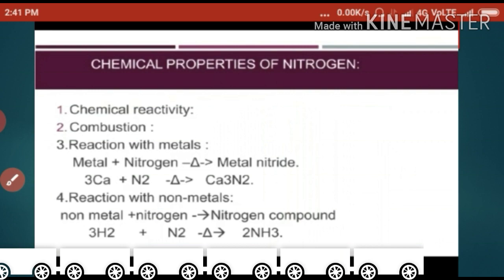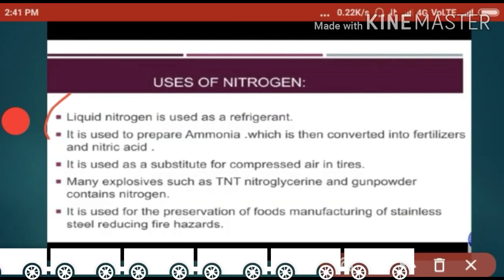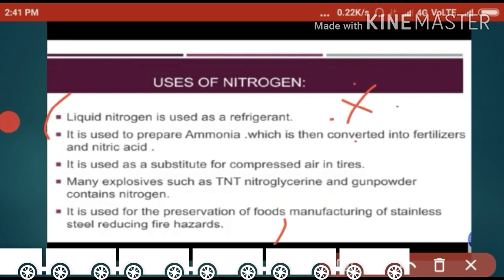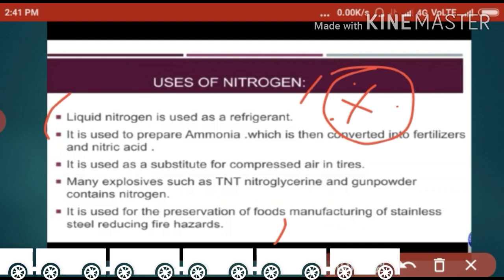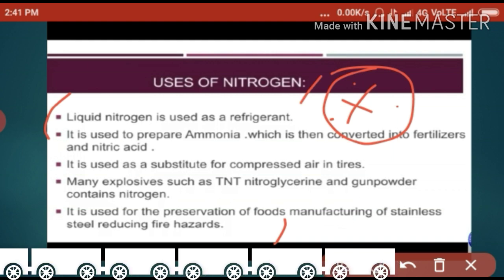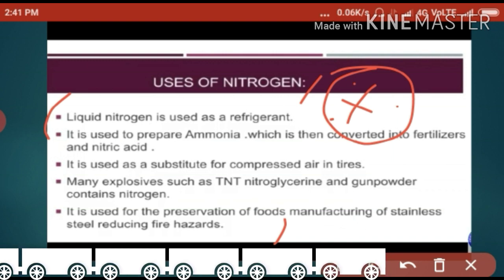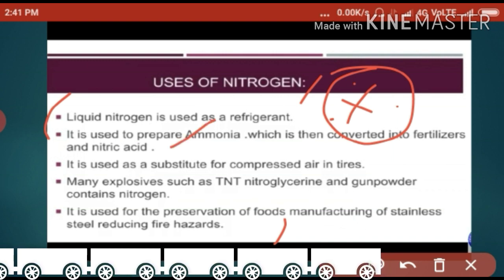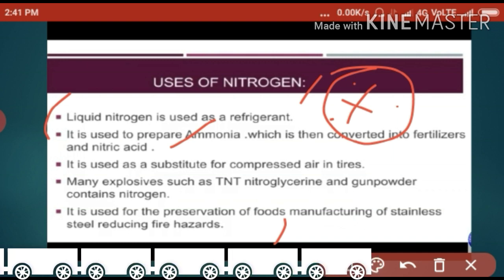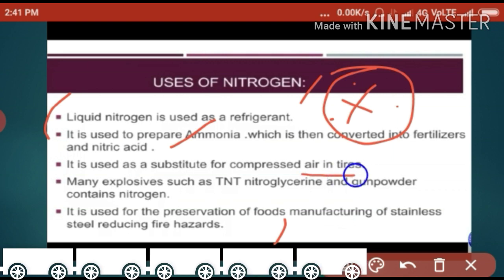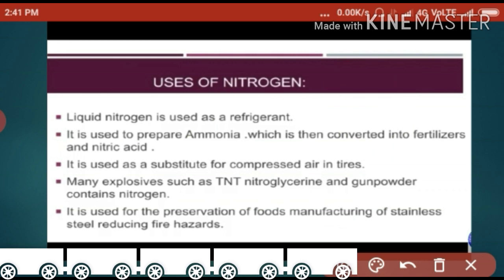Okay. Next, uses of nitrogen. The uses of nitrogen are also important questions. The liquid nitrogen is used as refrigerant. ஃப்ரிட்ஜில் நம்ம liquid nitrogen யூஸ் பண்ணுறாங்க. It is used to prepare ammonia, which is then converted to fertilizer and nitric acid. இது ஃபெர்டிலைசர்ஸ்க்கு உரங்கள் தயாரிப்பதற்கு, அமோனியா ப்ரிப்பேர் பண்ணுறதுக்கு எல்லாத்துக்குமே யூஸ் பண்ணுறாங்க. It is a substitute for compressed air in tires. டயர்லலாம் நைட்ரஜனை கம்ப்ரெஸ் பண்ணி வச்சுருக்காங்க.